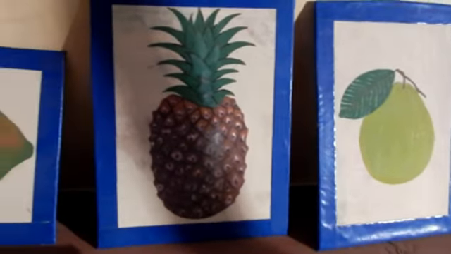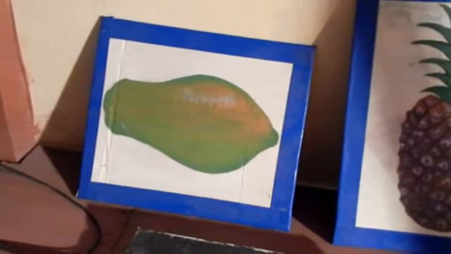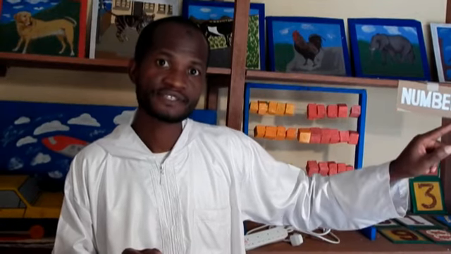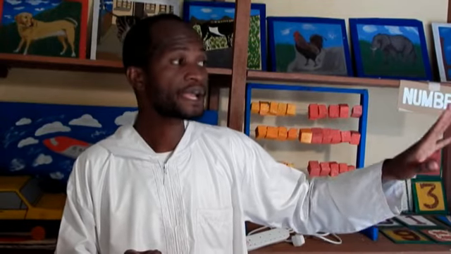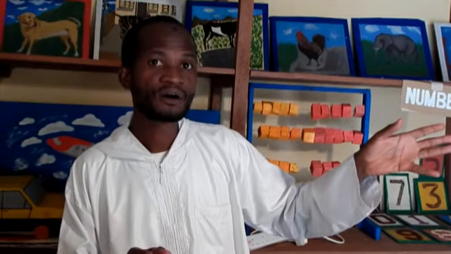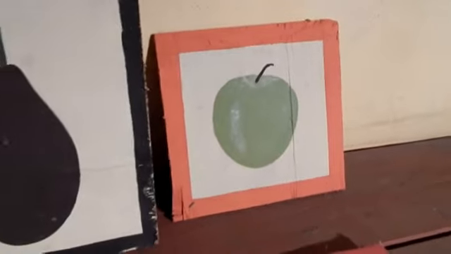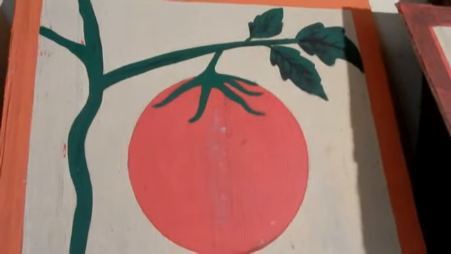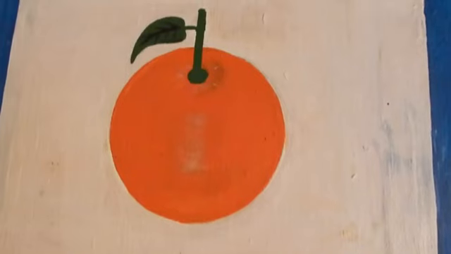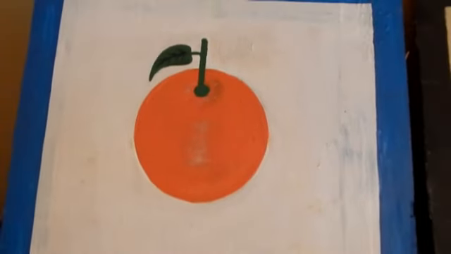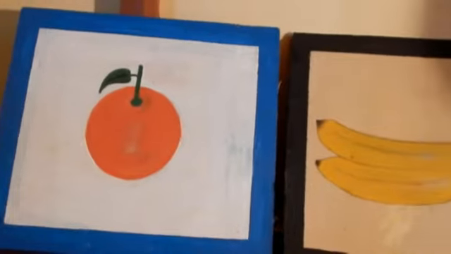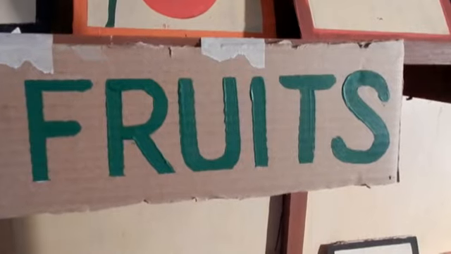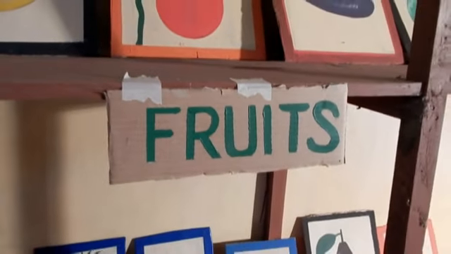What else do they learn from these drawn pictures? You see the way we have drawn them. We have colored them according to how they look. They also learn the colors of those fruits. When you talk about an apple, yes, an apple is green, and you see here, that apple is green. When you talk about a tomato, you see a tomato here, tomato is red. So, at the same time, they know the colors of those fruits. Now here we are using almost the way these fruits look.